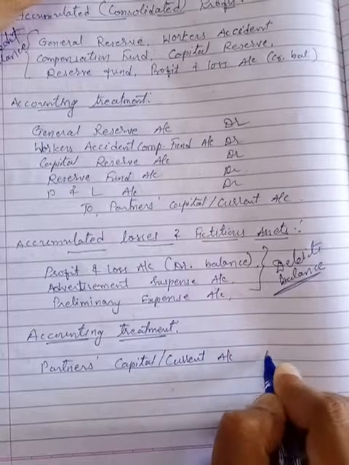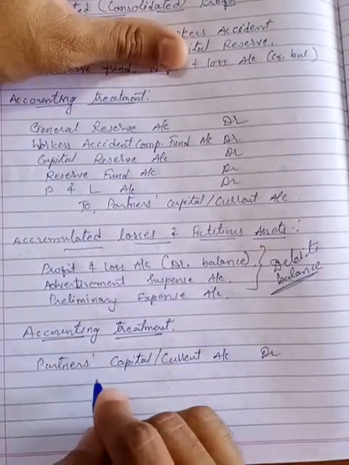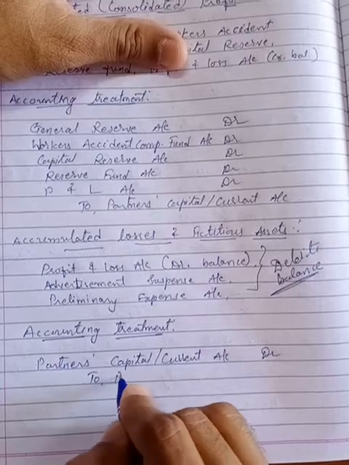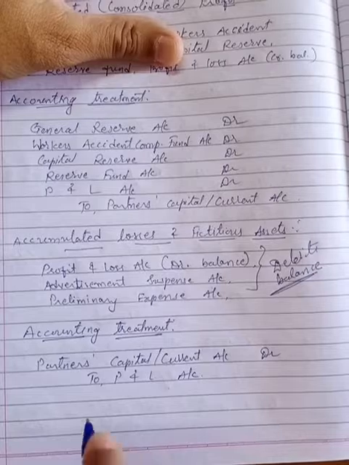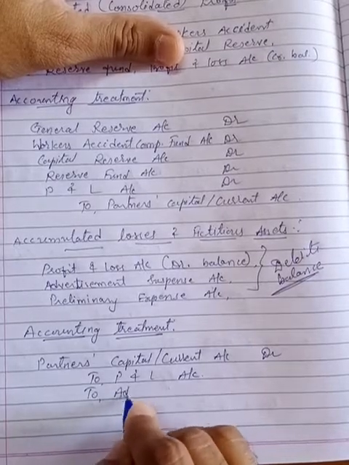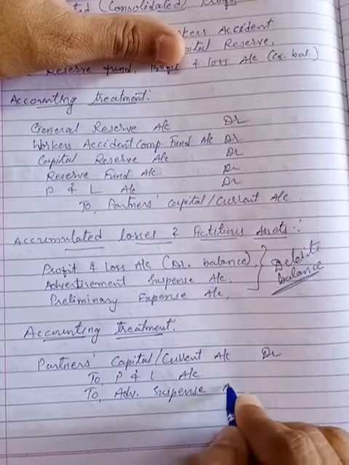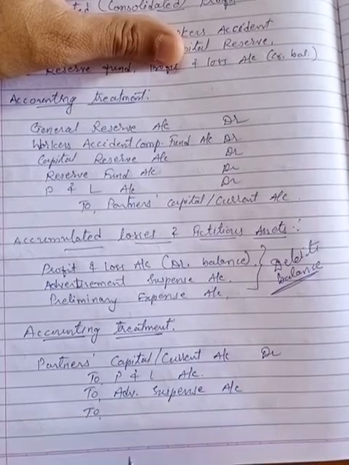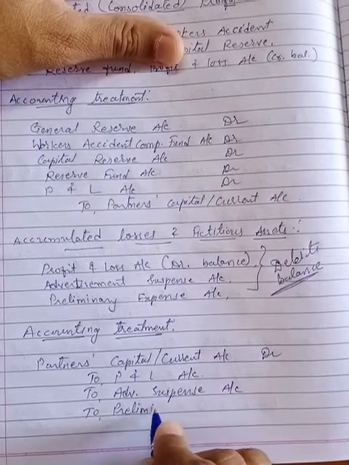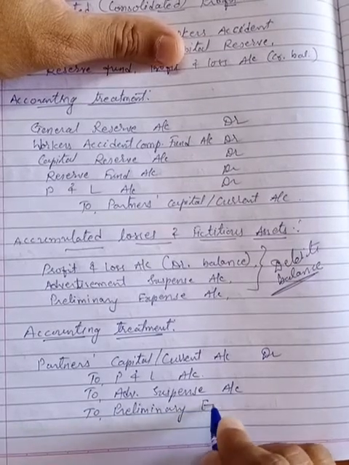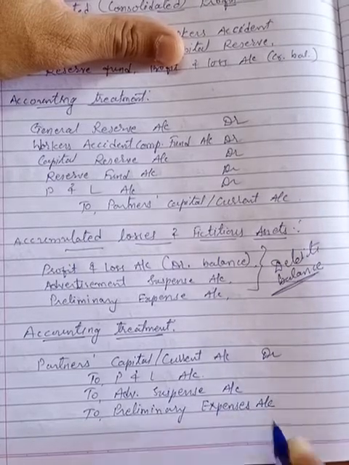I am writing both over here to explain to you. Partners' capital or current account debit, to profit and loss account, that was a debit balance given, we have credited it, to advertisement, to suspense account, to preliminary expenses account, right?